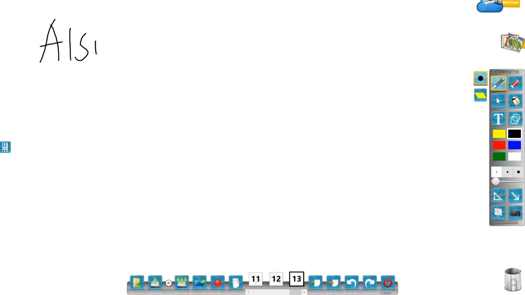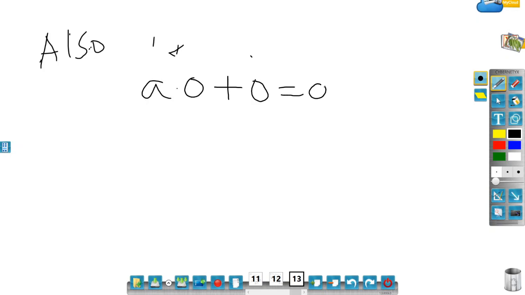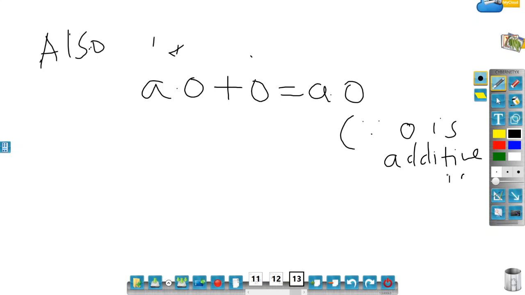Also, we know that a dot (0 plus 0) is the same as a dot 0. The reason is, since 0 is the additive identity. Let's number this as 2.